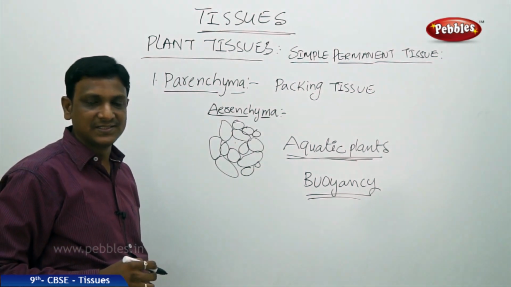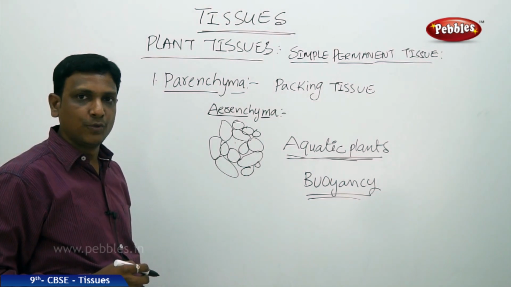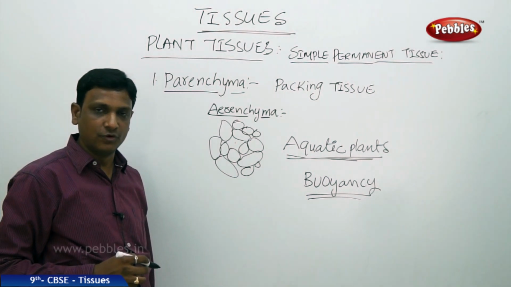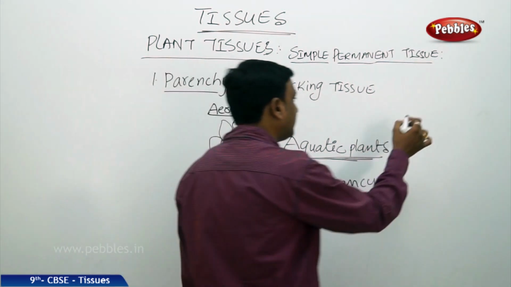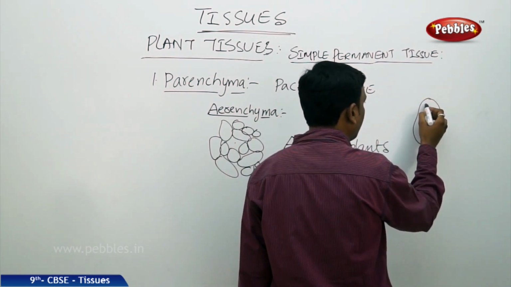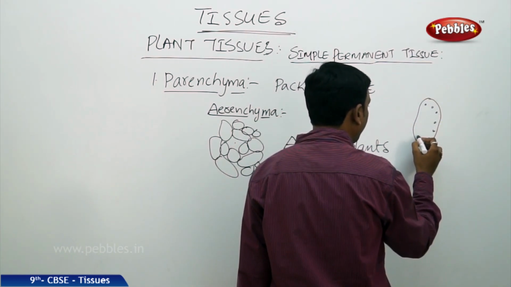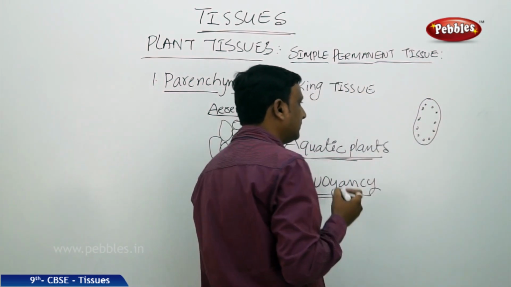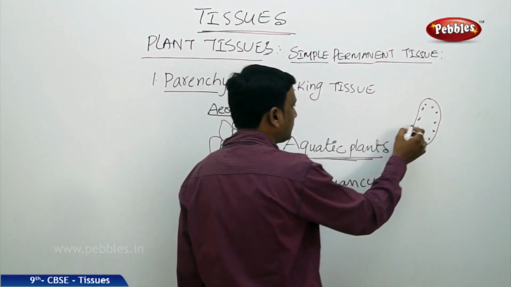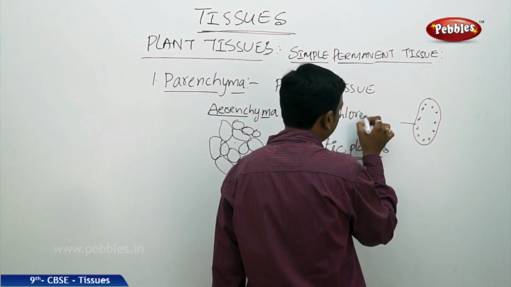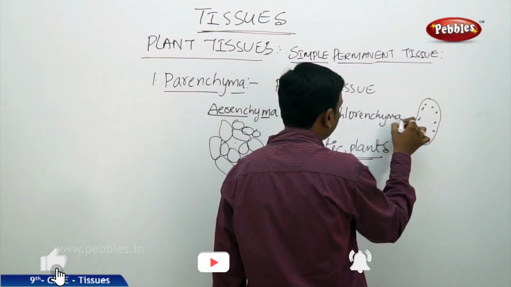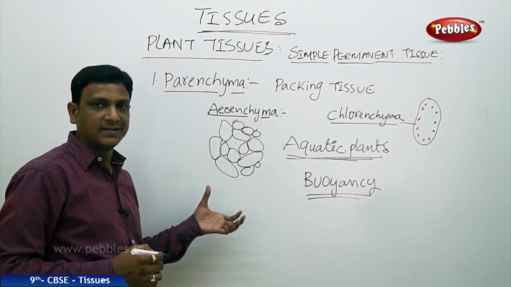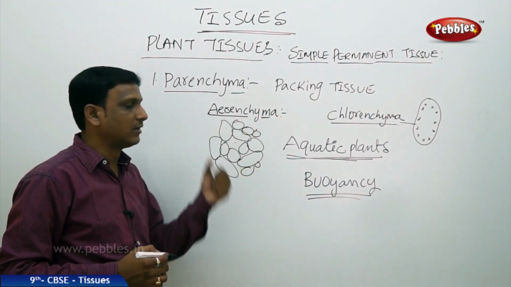Certain parenchymatic cells consist of chloroplast. You know, the chloroplast contain chlorophyll and they take part in the production of food by the process of photosynthesis. So certain parenchymatic cells will have plastids. Which plastids? Chloroplast. So these chloroplast carry out photosynthesis. The parenchymatic tissue that consists of chloroplast is called chlorenchyma. Chlorenchyma, aerenchyma. So based upon the function, they are named like this, aerenchyma or chlorenchyma.